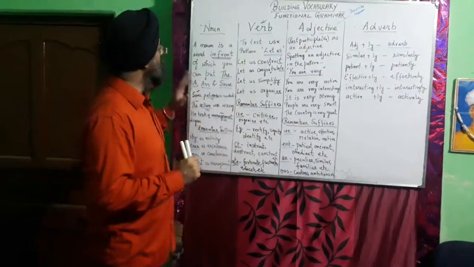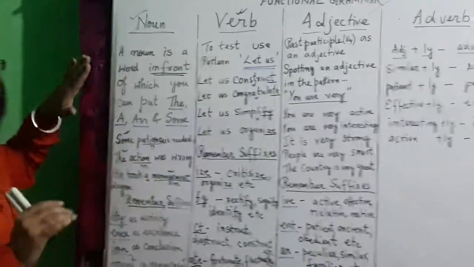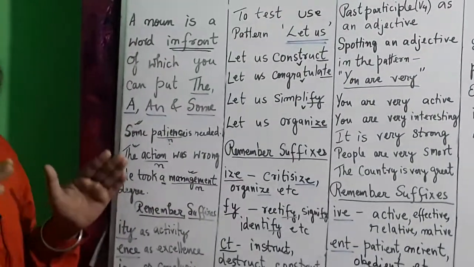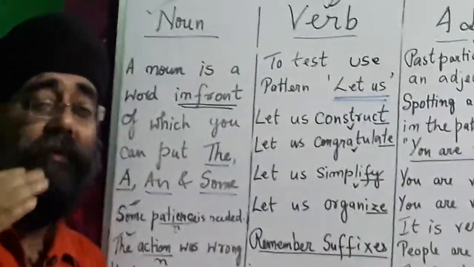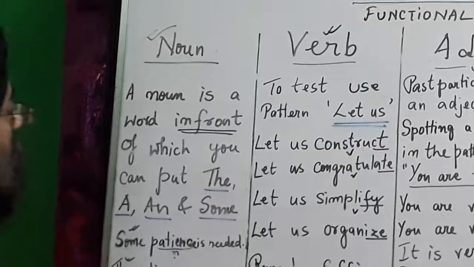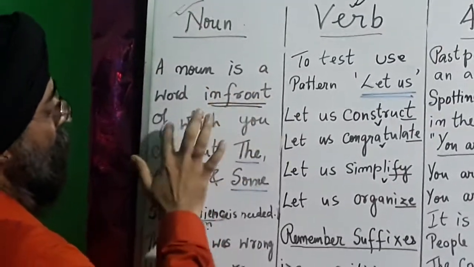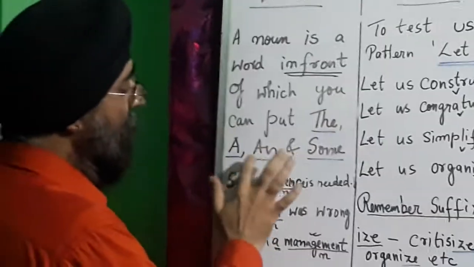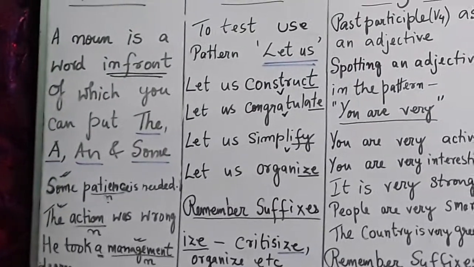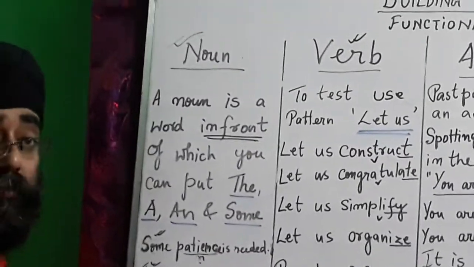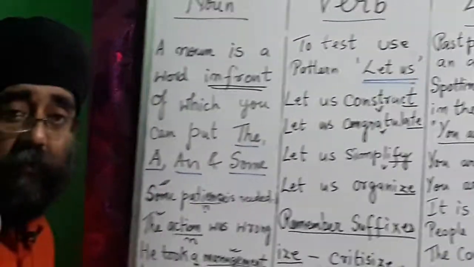Okay, so first we are here with the noun part. Here we are not going to define noun. Here we will see how the category of noun word will come. How will we come to know that the word is of a noun category? Whenever we use a noun, it is a word in front of which you can put the, a and some. So these are the words which will help you to recognize a noun.